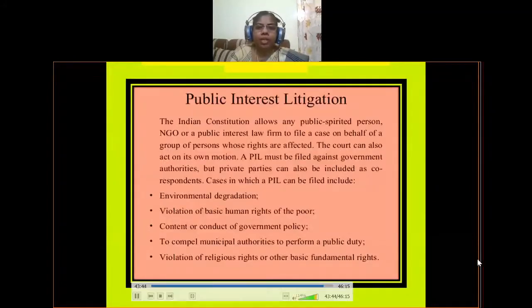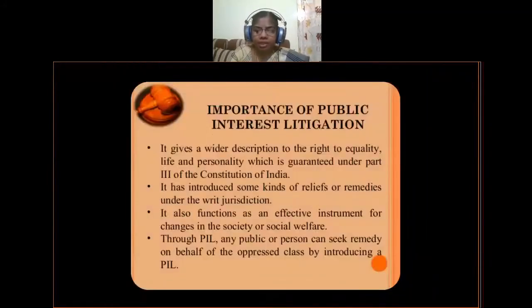Okay, so it is very important. Public interest litigation is very important in safeguarding the right to equality, life and personal liberty, which are guaranteed in the 3rd part of the Constitution, that means in the fundamental rights of citizens. This is an effective instrument for changing society and for social welfare in our country.